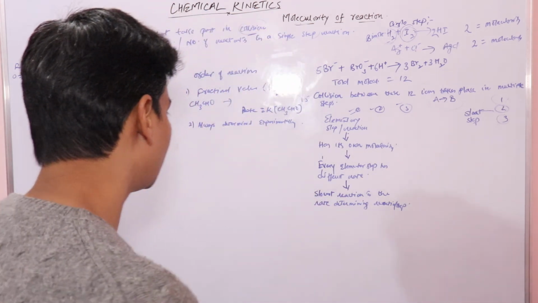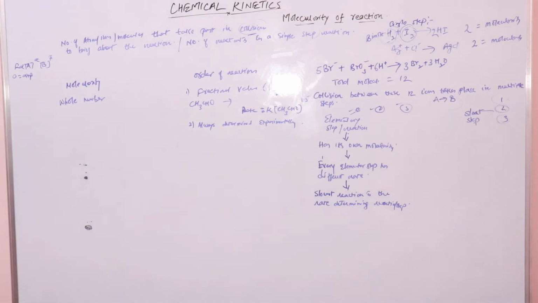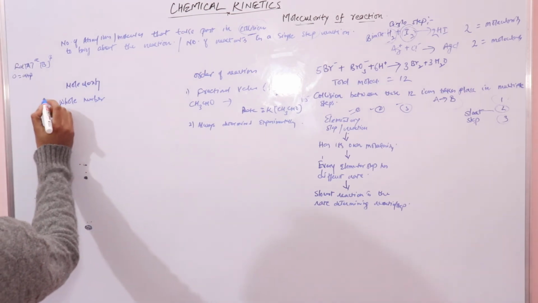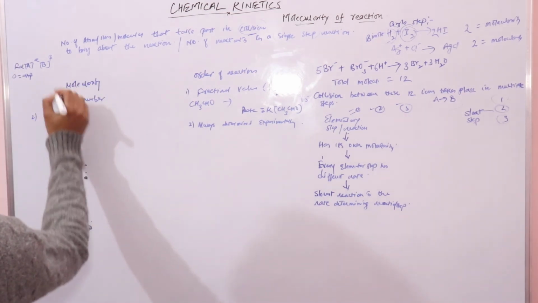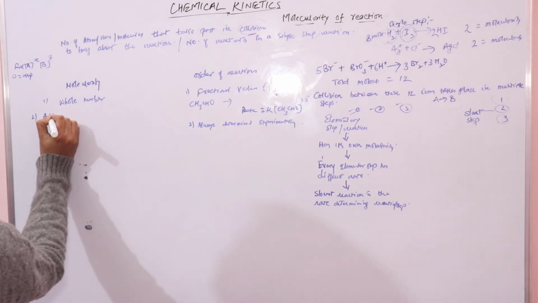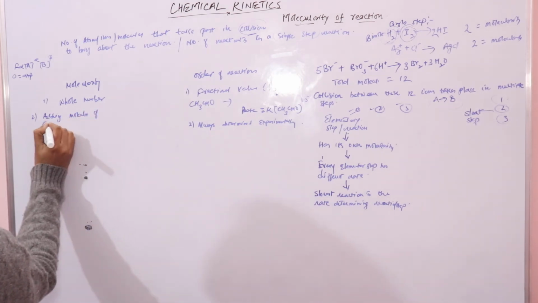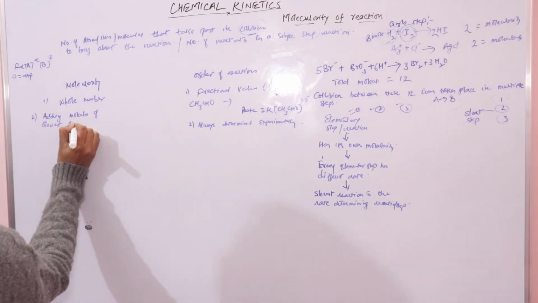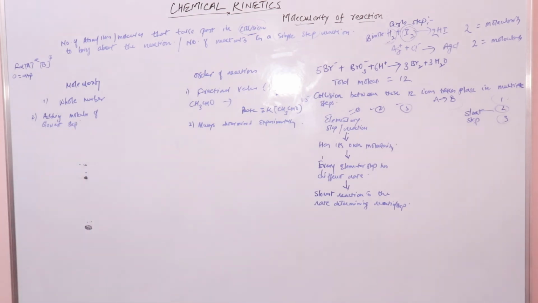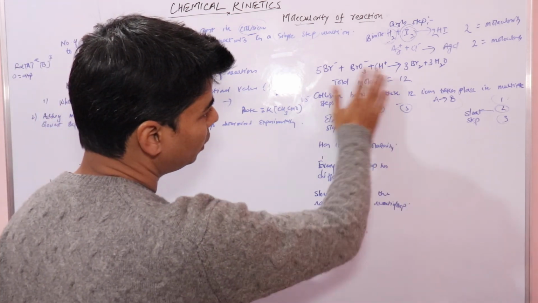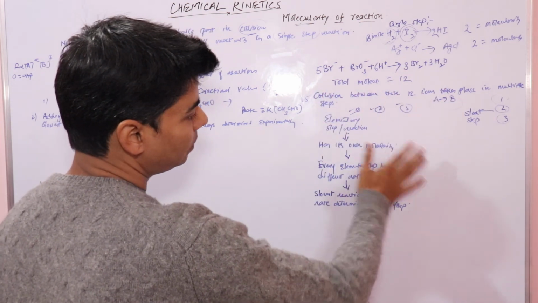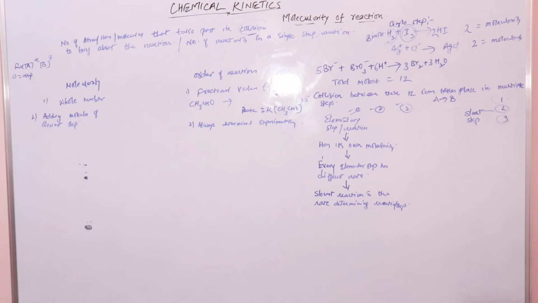So order of reaction is always determined using your rate expression, which is determined experimentally. Molecularity can be calculated by simply adding the molecules of the slowest step, because as I said, the molecularity of a complex reaction is the molecularity of the slowest step.